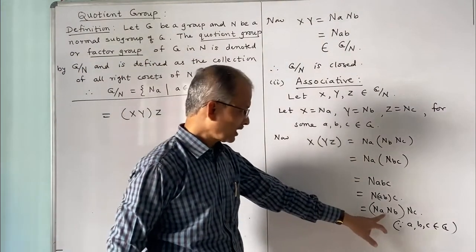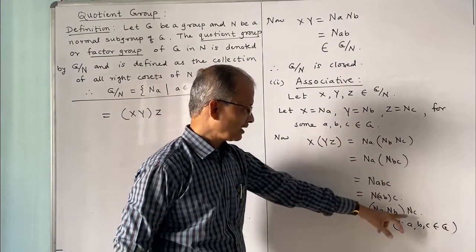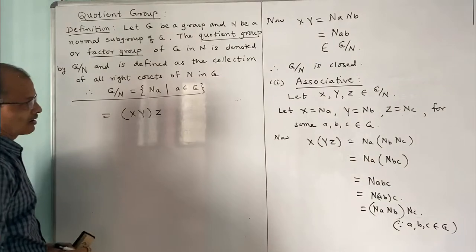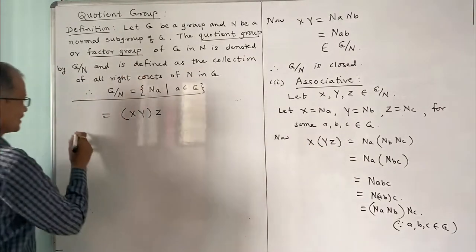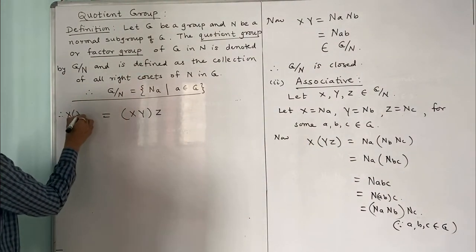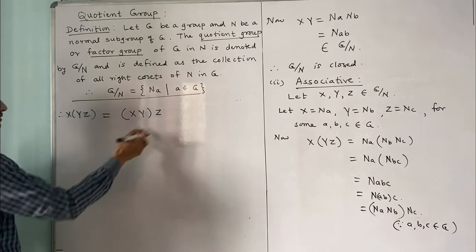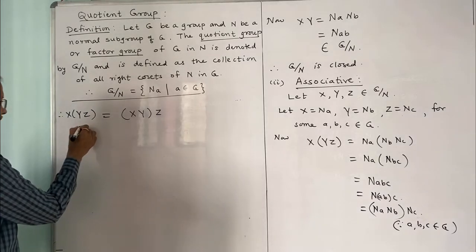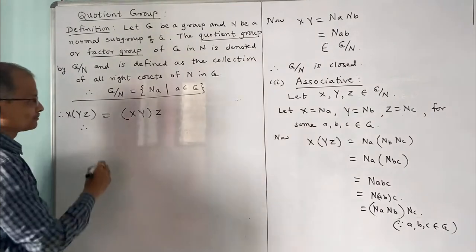So this is x, this is y, and this is z, and thus we have x into yz is equal to xy into z, and therefore the associative law holds.